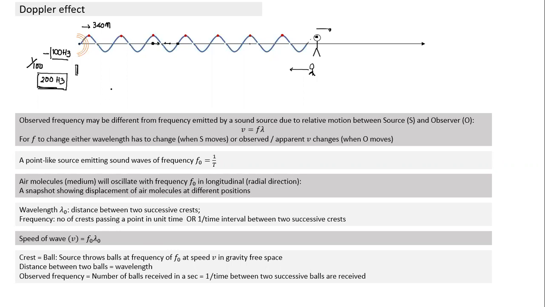It is the velocity into the time period. Velocity into time, because the ball is thrown at a speed of 340 meters per second. So what is the distance? The distance will be velocity into time, and what is the time interval between two successive balls? 1 by 200. So the distance between two successive balls, which is the wavelength, is the same formula only. It will be 340 into 1 by 200. All balls will travel with the same spacing equal to lambda.